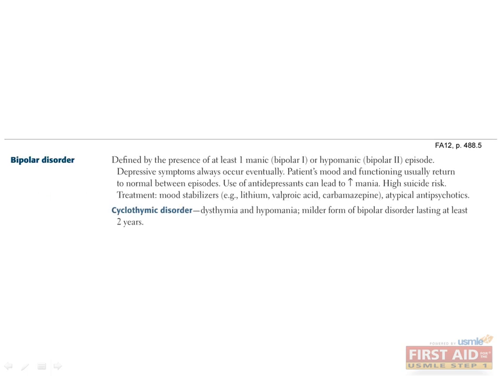So while it's important to know the definition of a hypomanic and a manic episode, they are not technically the illness themselves. Any individual who has a single manic or a single hypomanic episode is defined as having bipolar disorder. This is often difficult for people to understand because the term bipolar, or 2 poles, suggests that there should be some depressive symptoms along with the manic symptoms.